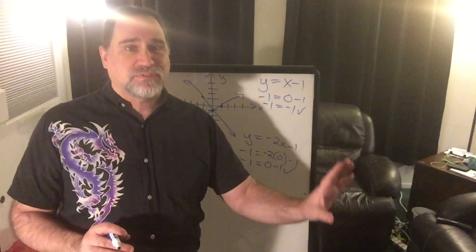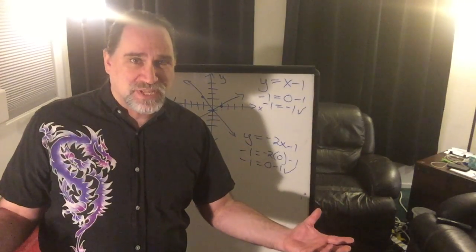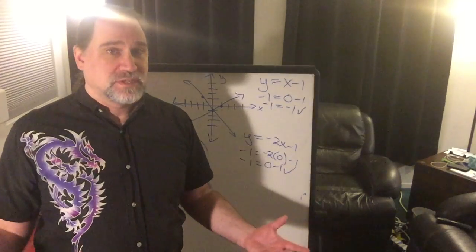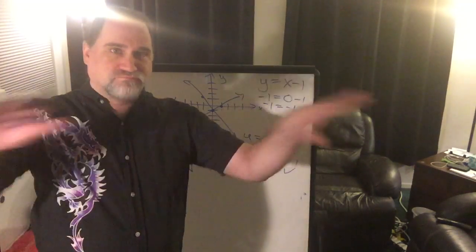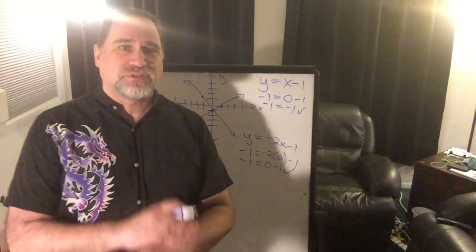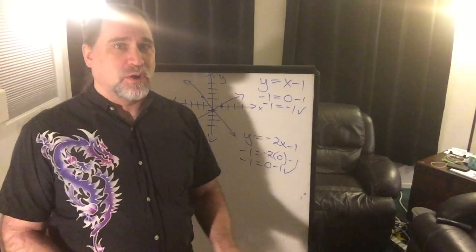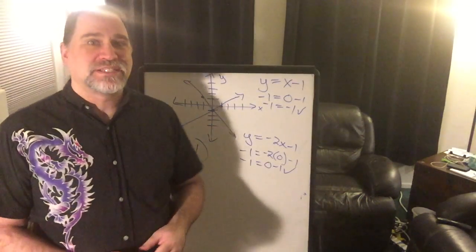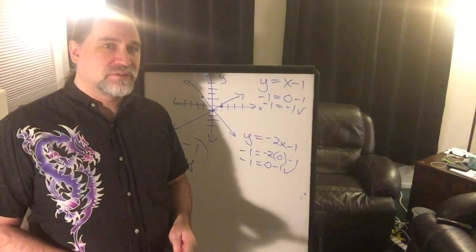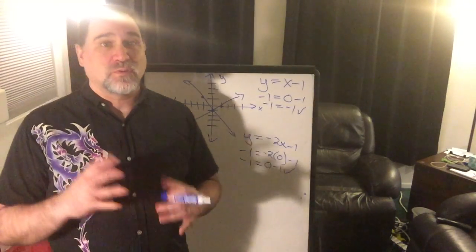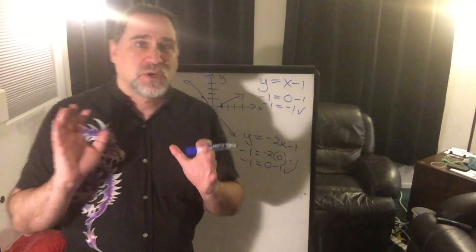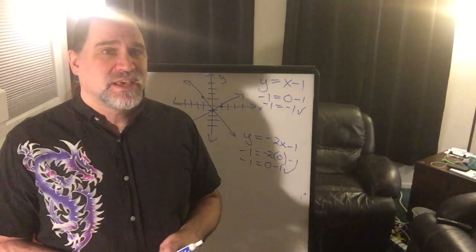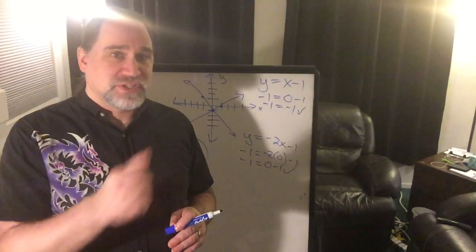As soon as it fails for one, it can't be the place where they intersect, because it's got to be both. It's all or nothing. So if it's ever no, you can stop and say, well, it didn't work for that one, so I don't even care if it works for this one. It's a no. Okay? So that is what a system of linear equations is, and specifically what we're going to be looking for the next 8 lessons, I think 9 lessons, is the solution to the system.